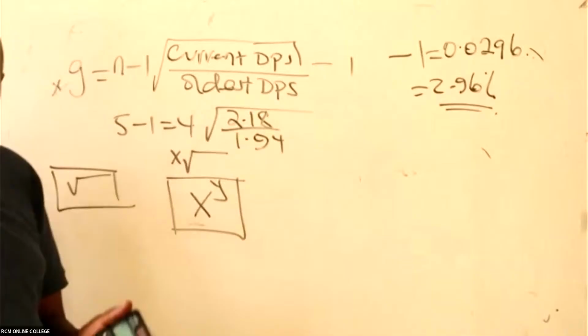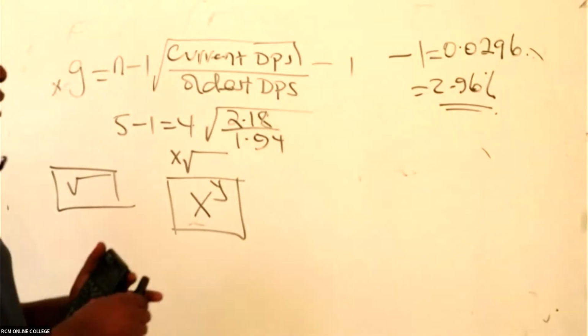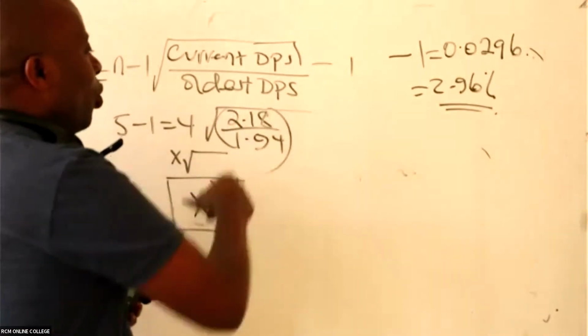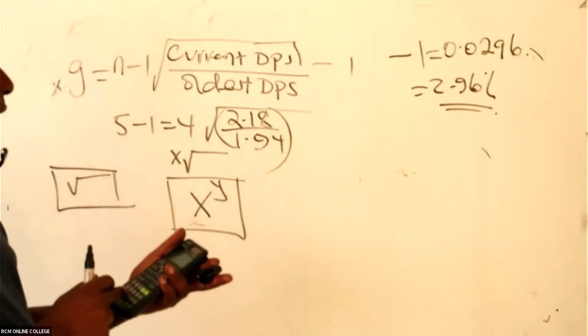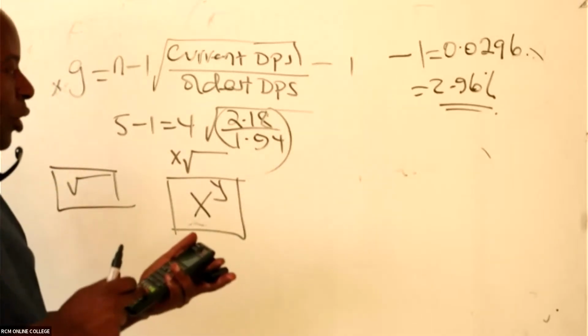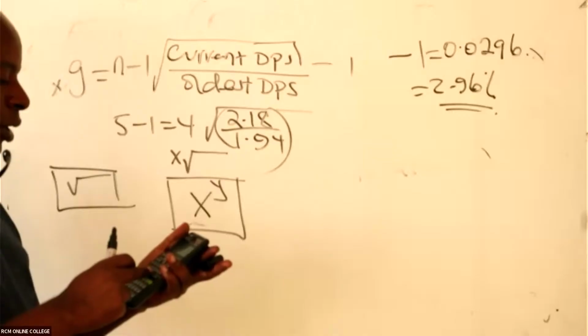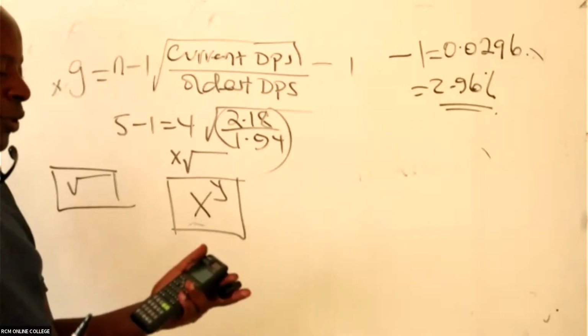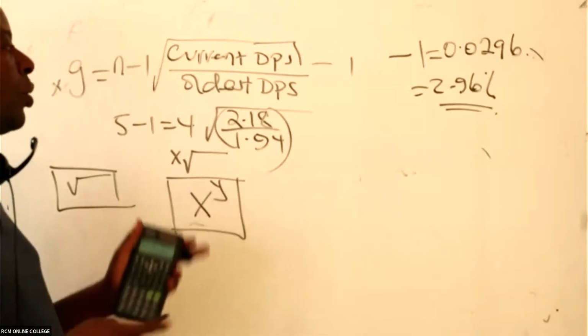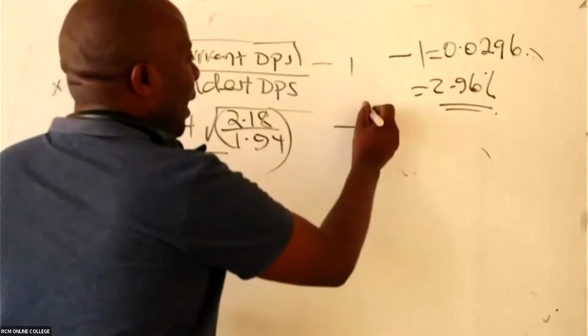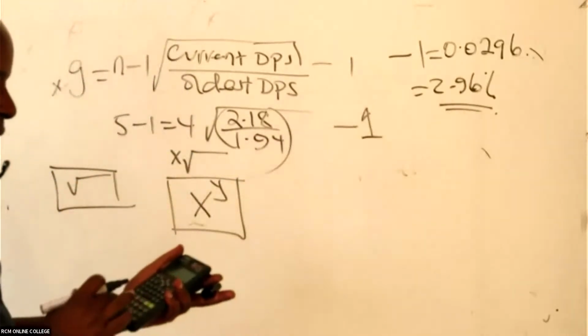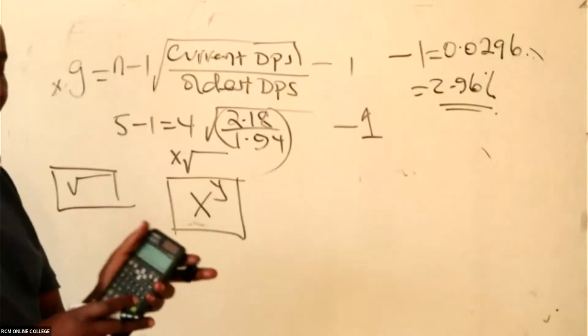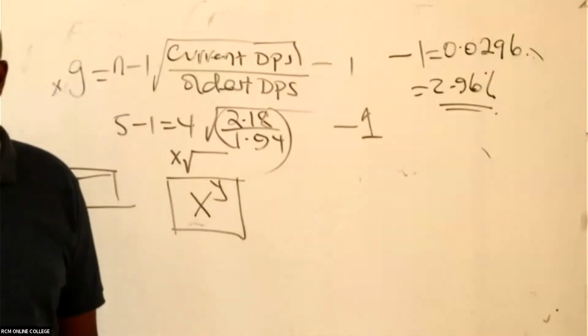We must always open brackets. So open brackets, 2.18 divided by 1.94, close brackets, and say equals. After you say equals, then you take away the 1, and you'll get that answer.